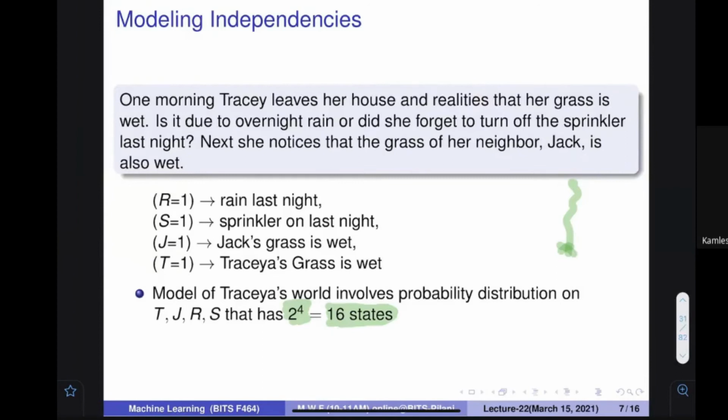16. Miloni, you have to specify 16 values. Are you sure? Yes? Okay.